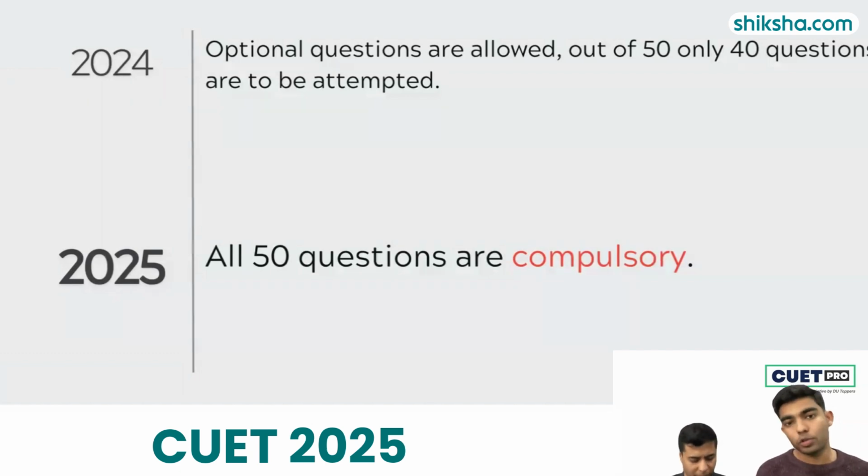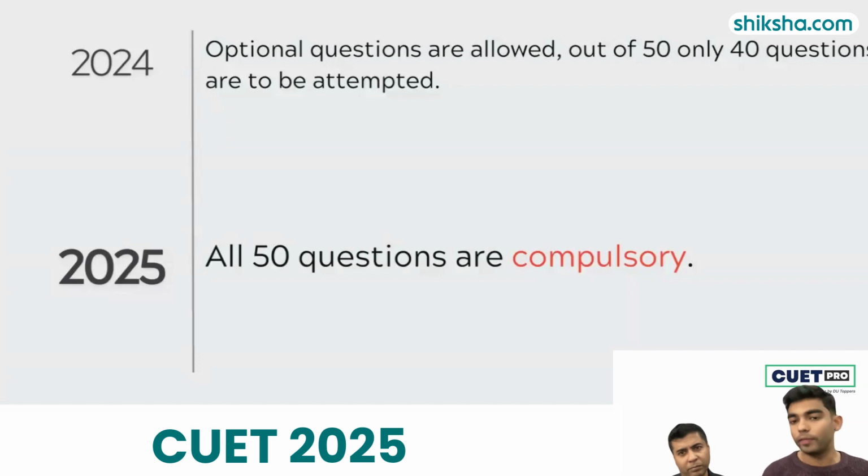So what we used to suggest to a couple of our students till last year was that if there are 1 or 2 chapters which were not part of your CBSE board exam, we used to tell them don't even read those chapters, because you have that grace of 10 questions. So if any question comes from this particular chapter, you leave it and you attempt the other questions. But now that choice is gone. You have to read every single line. You have to be prepared for every single question paper and every single chapter, because you never know which question can come from which area.